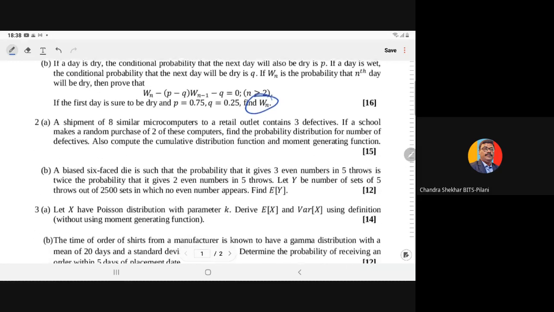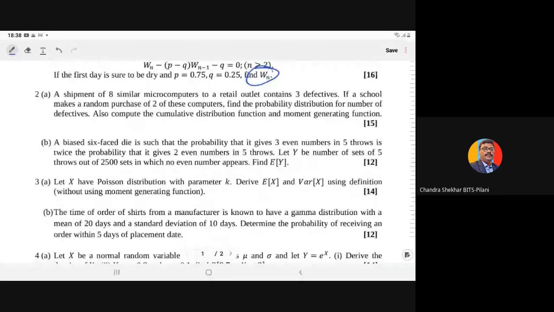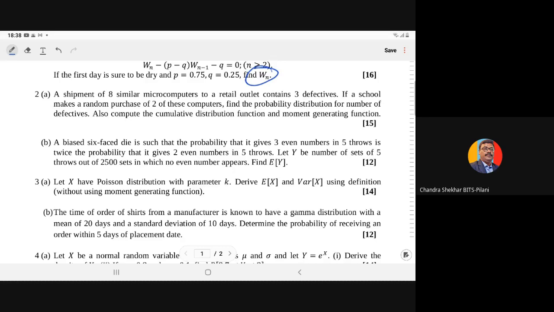Now let us move to question number 2. A shipment of 8 similar microcomputers to a retail outlet contains 3 defective. So we have a shipment of 8 similar microcomputers to a retail outlet containing 3 defective. So you can say here we have a total of N items, out of which M items are defective.